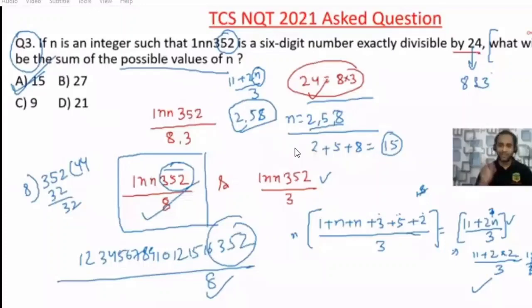Okay. Now, the last question from surds and indices, which was also asked in the TCS examination. The numbering is wrong here. Okay, no need to worry.